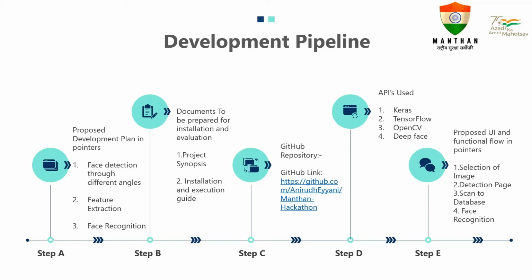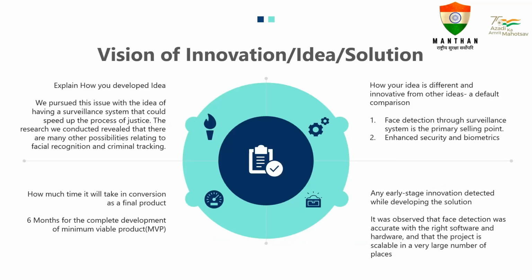The proposed UI and the function flow would be the selection of the image, which will lead to the detection page. Here, the face would be detected and a computer generated model would be made. This photo then will be scanned into the database, and finally it would lead to facial recognition where the photos are kept side by side in order to recognize whether the computer generated photo is the photo in the database or not.